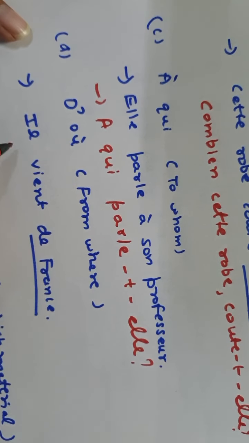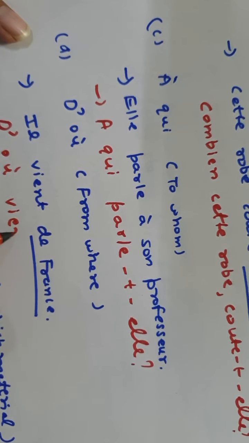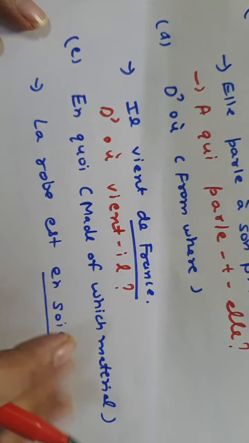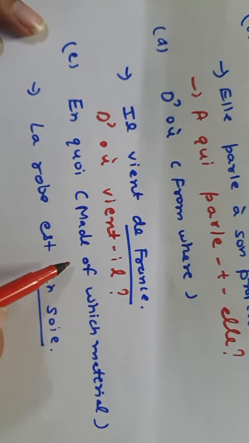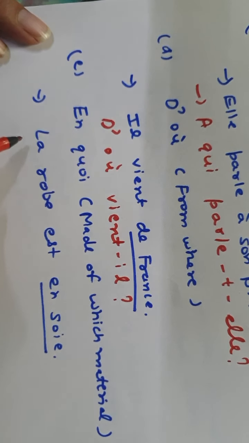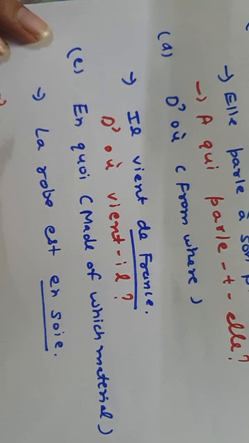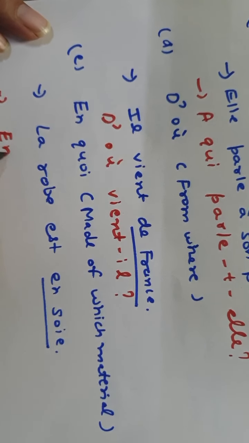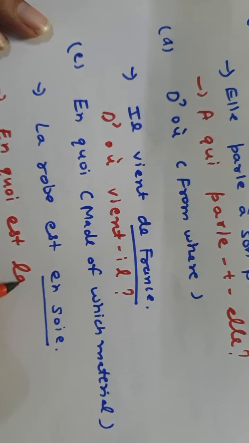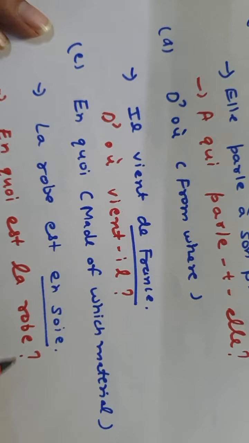Il vient de France, you can simply ask the question d'où vient-il, right? I have already discussed en quoi is used for made of which material. This question is used when you ask about the material of something. Okay. La robe est en soie. The dress is in silk. You can simply ask the question en quoi est la robe, in which material. The dress is in which material.